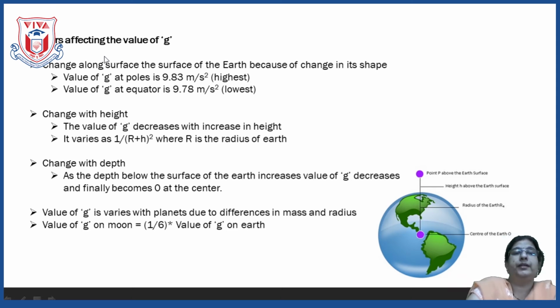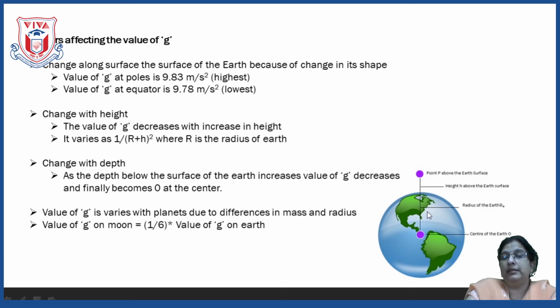The first factor on which the value of g depends is the shape of the earth. The second is the height at which the object is, and the third is the depth at which the object is. So let us elaborate one point and see.